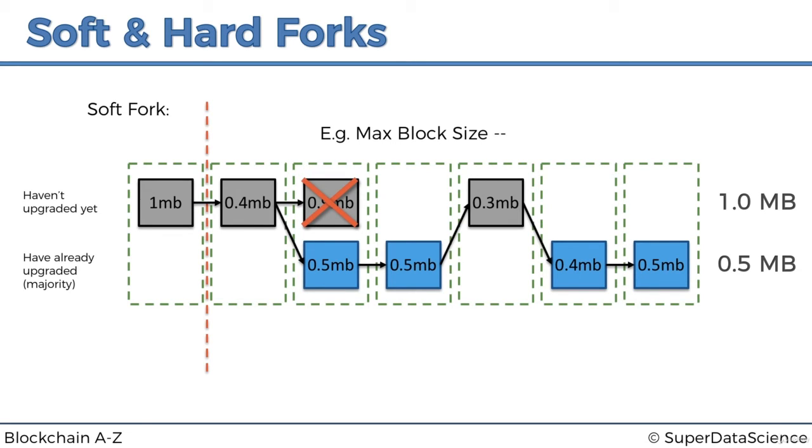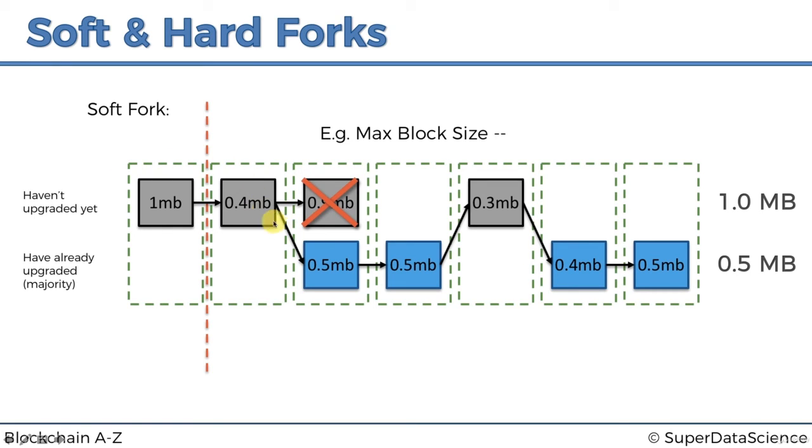And the key here is backwards compatibility. That's why it's called a soft fork, because it's not a hard change in the rules, it's a soft change in the rules. Because it makes the rules tighter, it's a soft change in the sense that the new rules are still compatible with the old rules. So the new rules are kind of like a subgroup of the old rules. And that's why it's called a soft fork, because that ensures backwards compatibility.